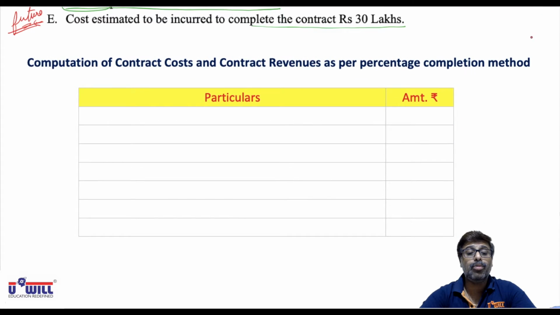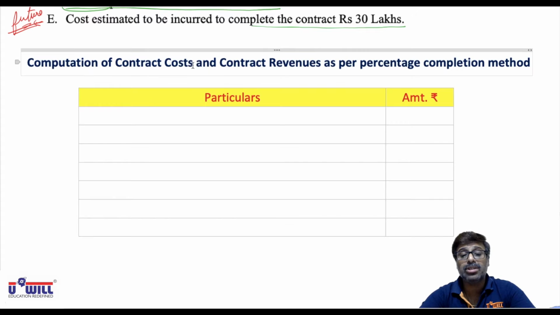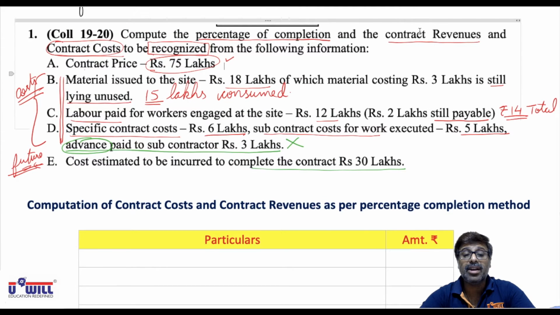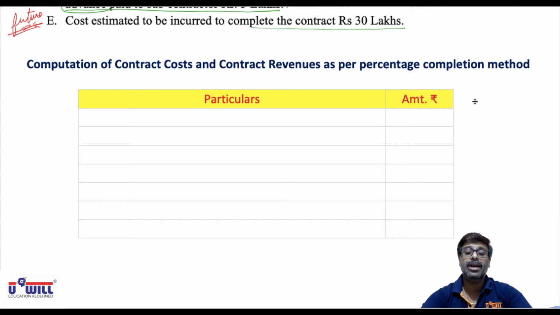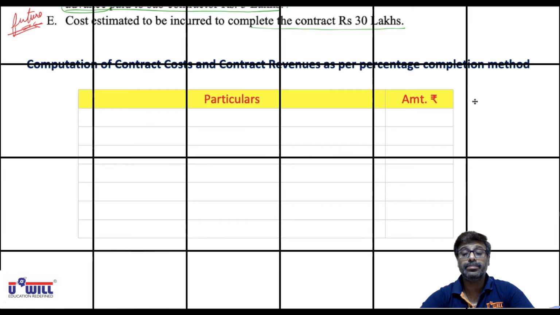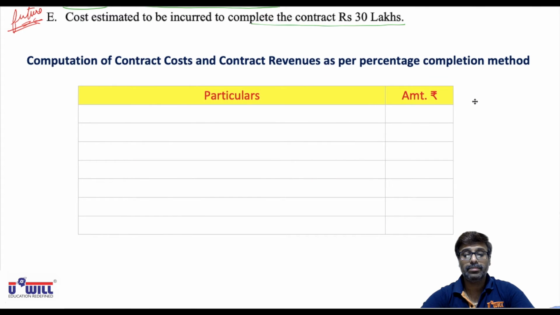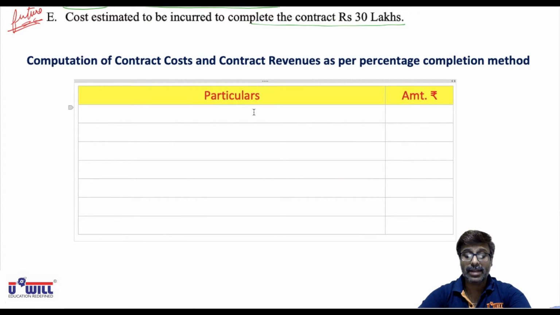Give this heading in your notebooks: computation of contract cost. What is asked in the question? Contract revenue and contract cost. So computation of contract cost and contract revenue as per percentage completion method. Pause the video and give this heading in your notebooks. I hope you all would have done this.